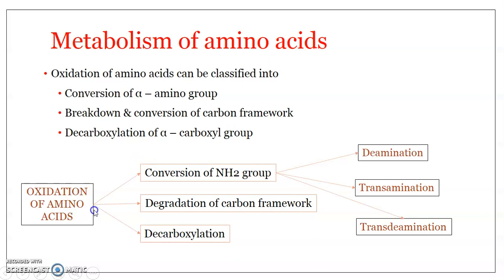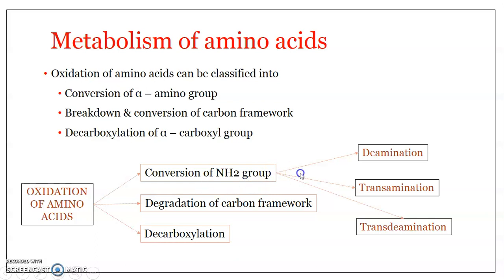So oxidation of amino acids can be divided into conversion of amino group, the alpha amino group specifically. It could be done by three methods, we can say. Here you can see deamination, transamination, and transdeamination. So what is actually conversion of alpha amino group? The alpha amino group of the amino acid gets converted into ammonia.